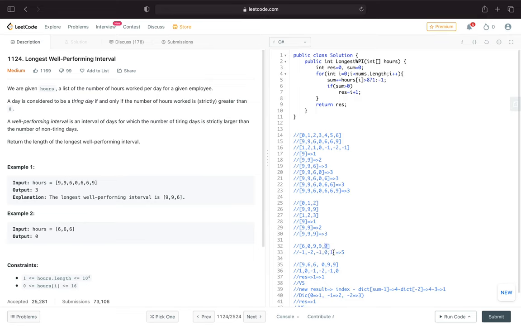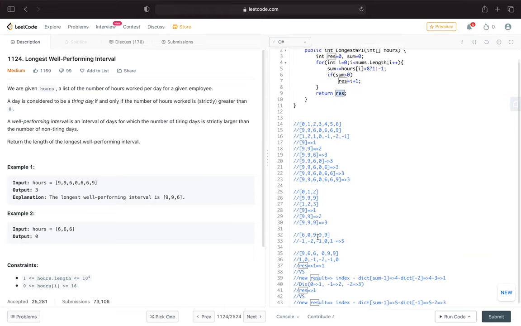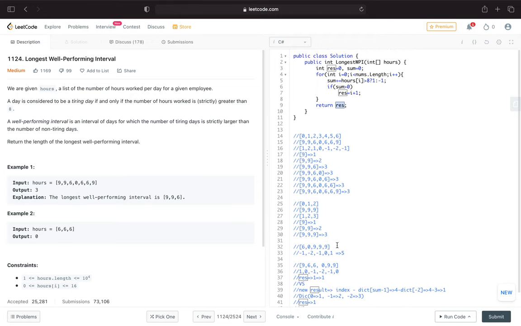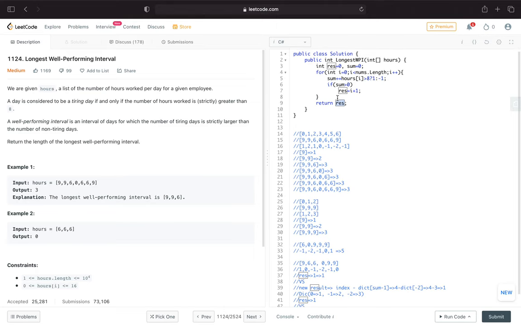0 plus 1 is gonna be 1. So at the time, sum greater than 0, right? At the time, 0, 1, 2, 3, 4. Index is 4. 4 plus 1 is gonna be 5. Then we will return result 5. Okay, so that is okay for these cases, right? For most of the cases, we can solve the problem with this one, but we still have some special cases.